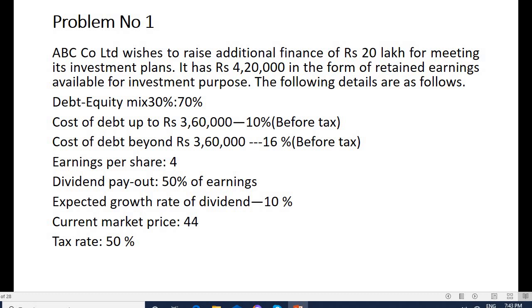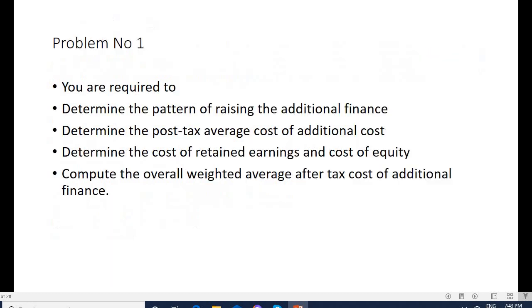Earnings per share is 4, dividend payout is 50% of earnings, that is 2. Expected growth rate of dividend is 10%. The dividend will go on increasing by 10% every year. Current market price of the share, so currently trading in the market, is 44 rupees and tax rate is 50%.